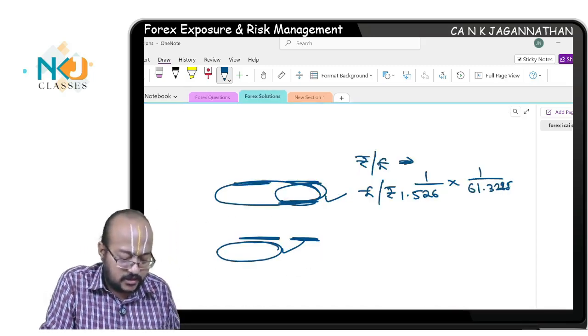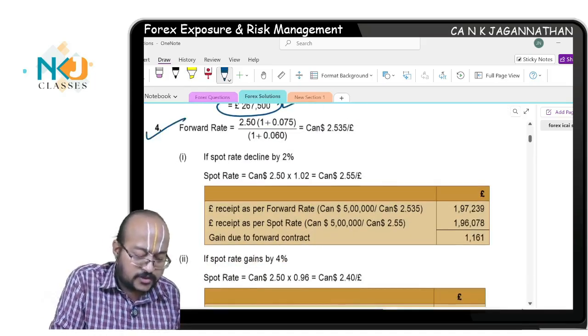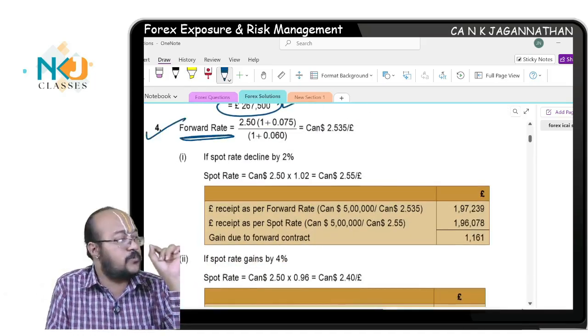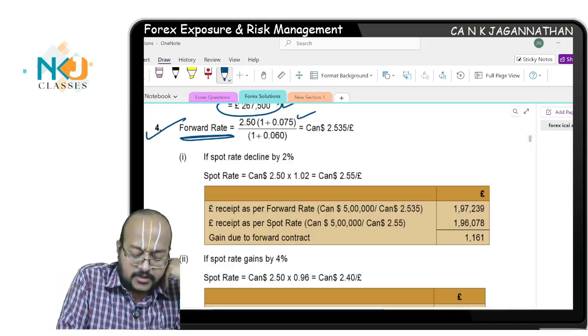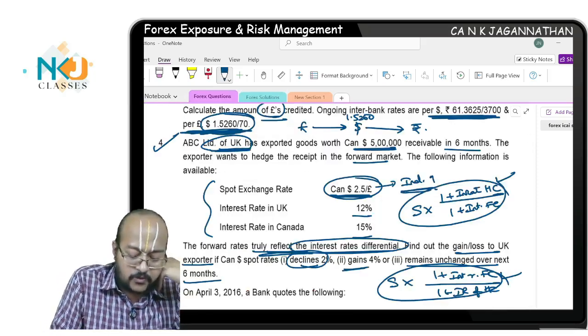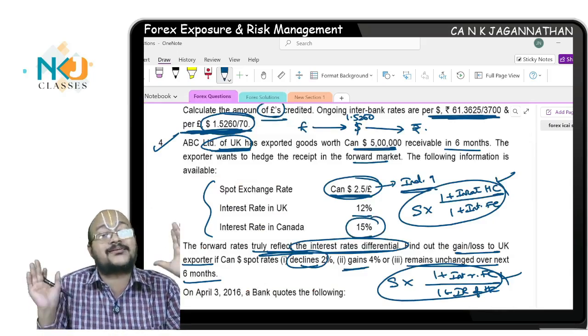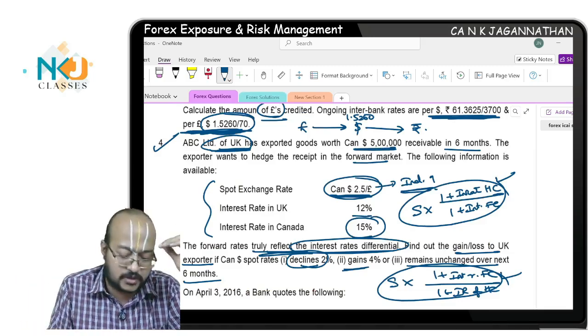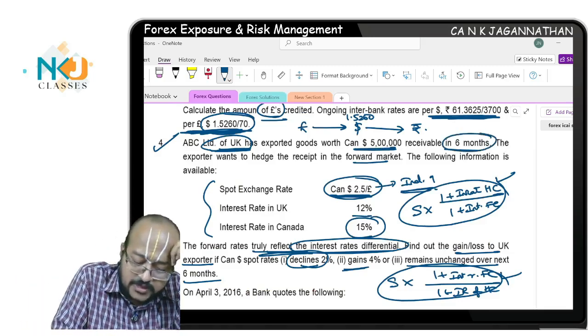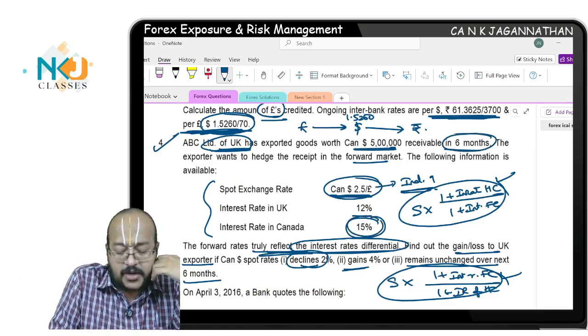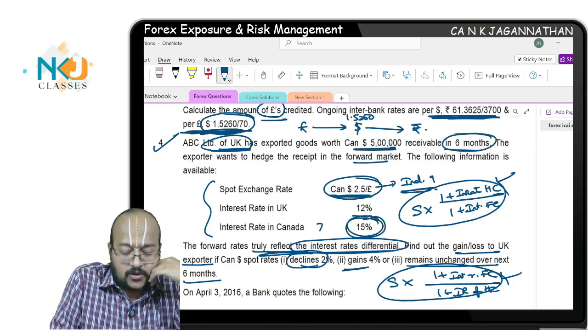First step, forward rate we need to compute as per interest rate parity theorem. Wherever interest rate is given in our subject, it should be treated as annualized interest rate percentage, which means here, the forward is for receivable in 6 months. 15% is per annum interest, 7.5% is for 6 months.